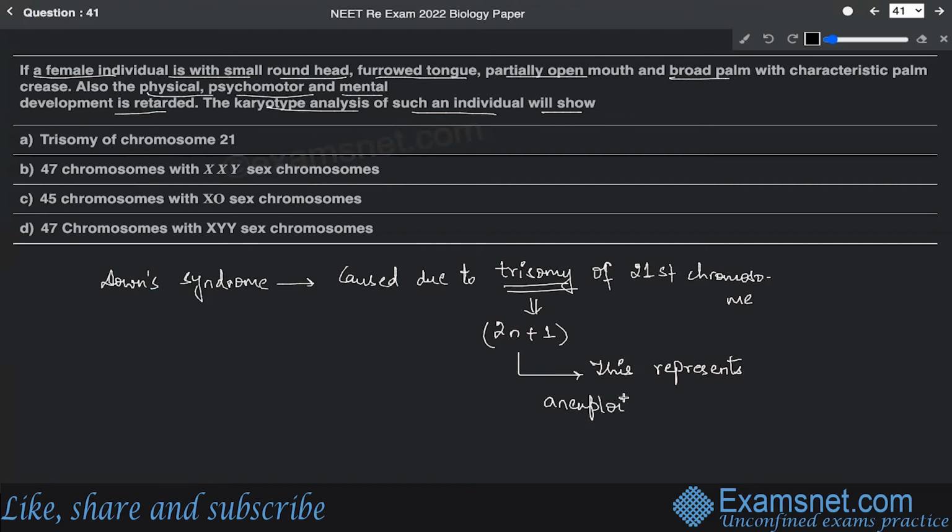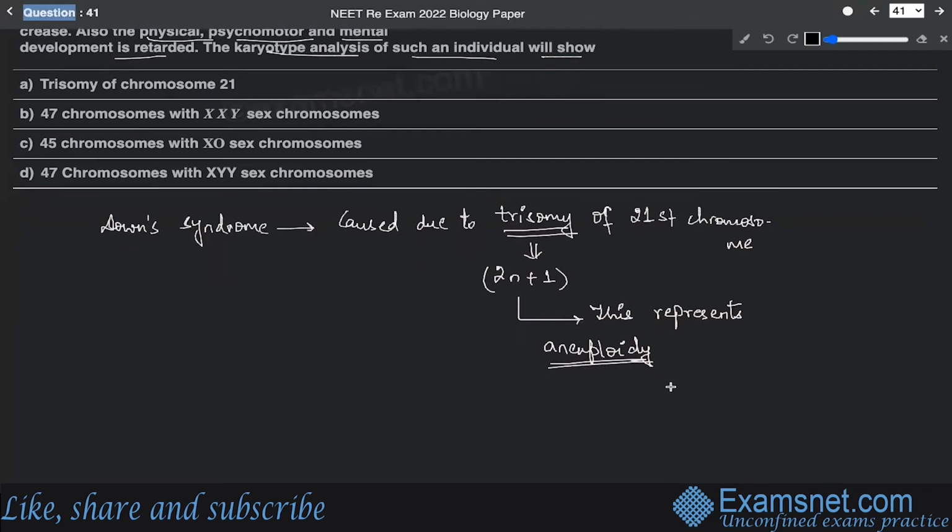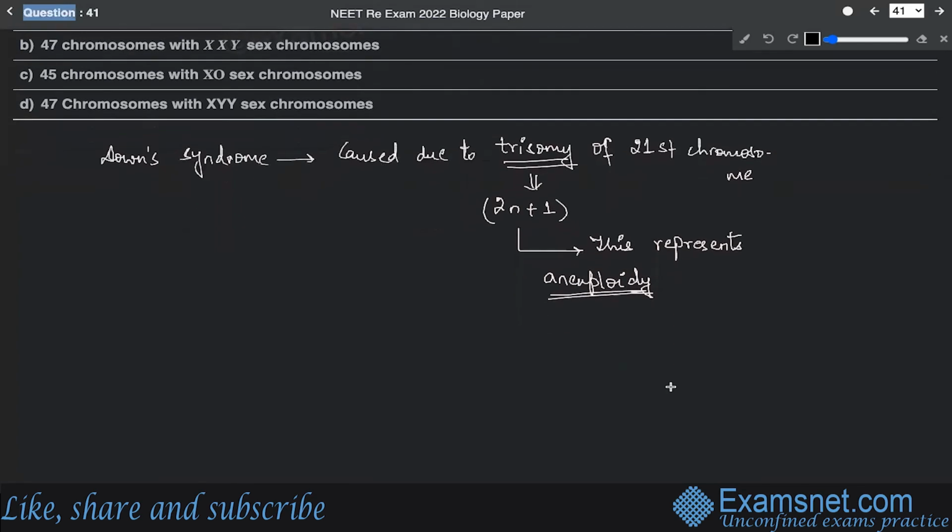Aneuploidy is basically caused either because there is an extra chromosome added to the former set of chromosomes, or because of the deletion of a chromosome. Here the trisomic condition is there, so definitely there is an additional chromosome.